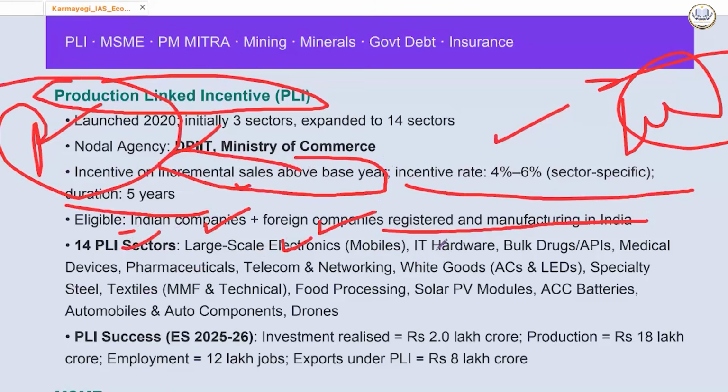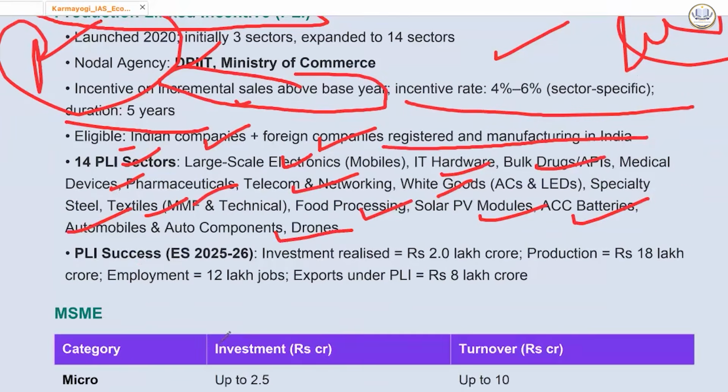Large scale electronics, mobiles, IT hardware, bulk drugs and APIs, medical devices, pharmaceuticals, telecom and networking, white goods, specialty steel, textiles, food processing, solar PV modules, ACC batteries, automobile and auto components, drones.